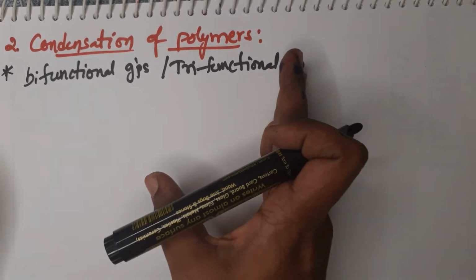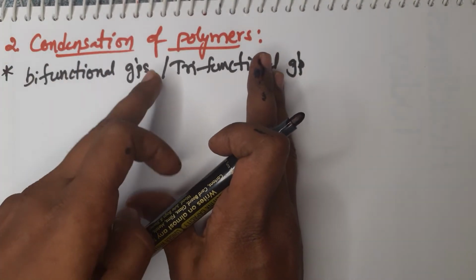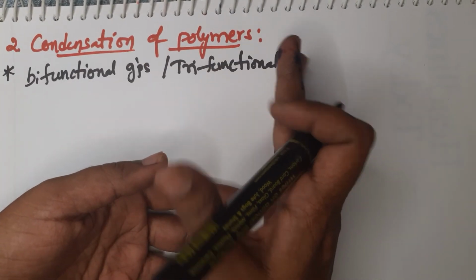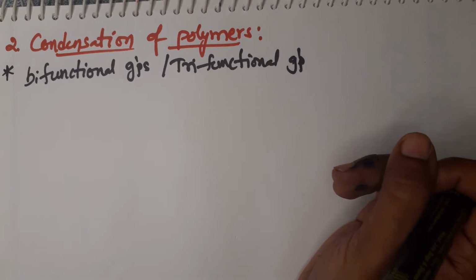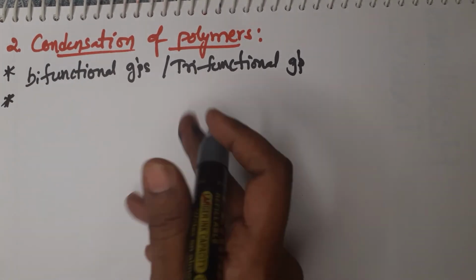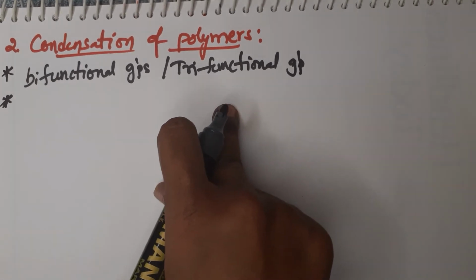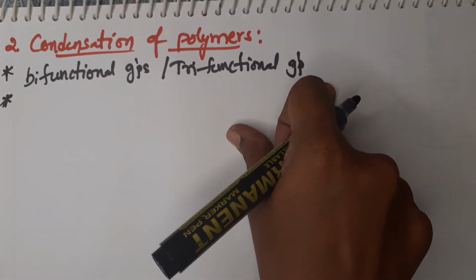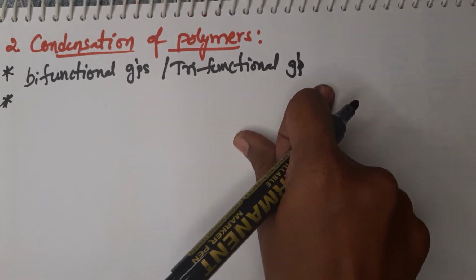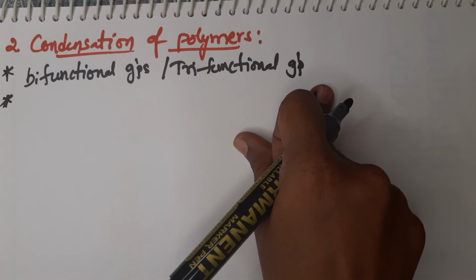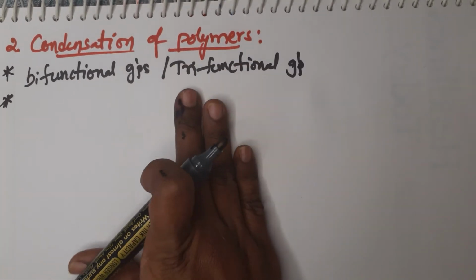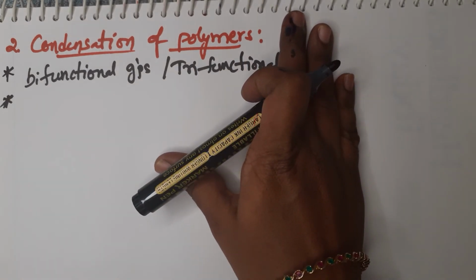polymer. That kind of polymerization is called condensation polymerization, and the polymers produced by condensation polymerization are called condensation polymers. And we need to have a functional group along with the bi or trifunctional group. Functional groups means alcohol group, amine group, acid group, ester group or halo group, that are called functional groups, right? They should contain a functional group, then only they are involved in condensation polymerization.